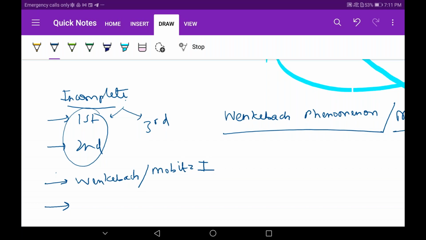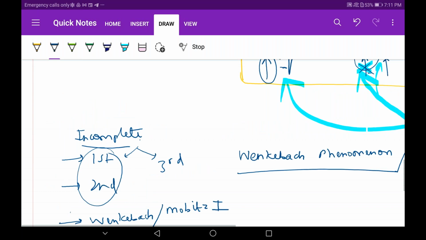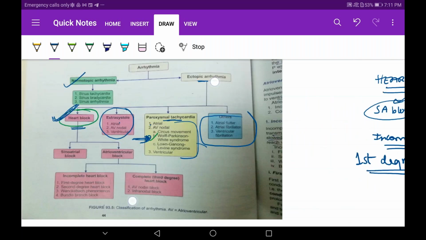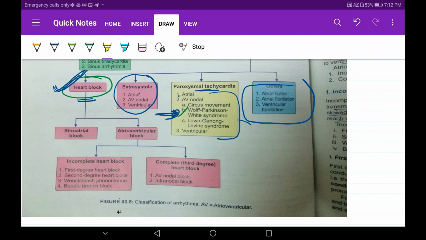And another one is, what was the number? Yeah, Mobitz 2. Sorry, Mobitz 2. If you're getting confused, let's go back to the classification. See here. We are over here. Where are we? Tell me. We are in the atrioventricular block, right?